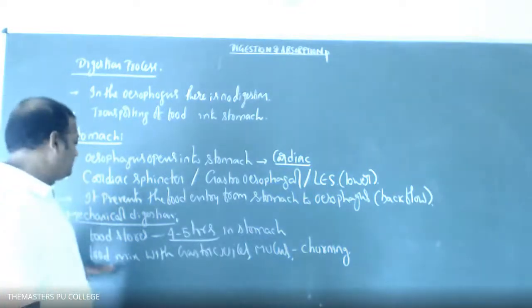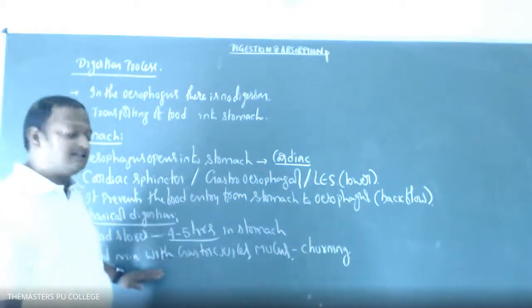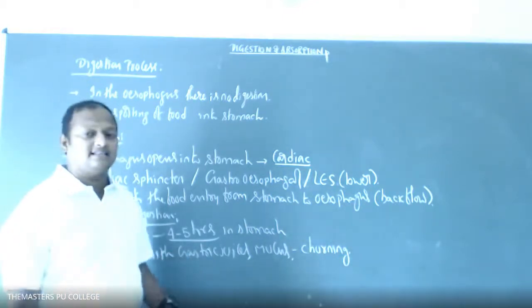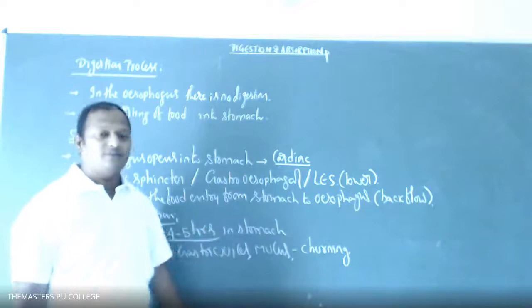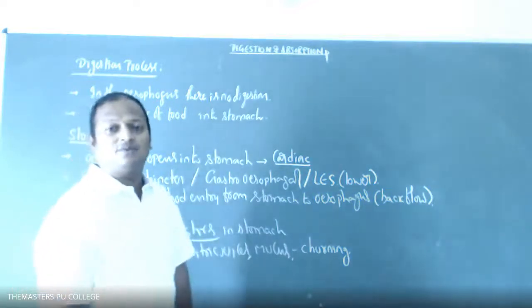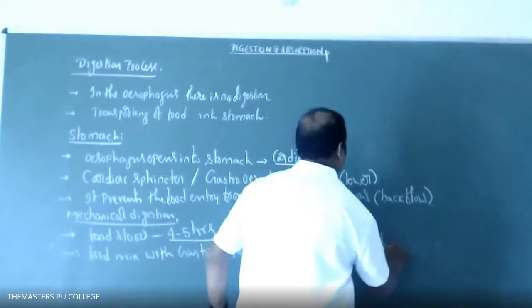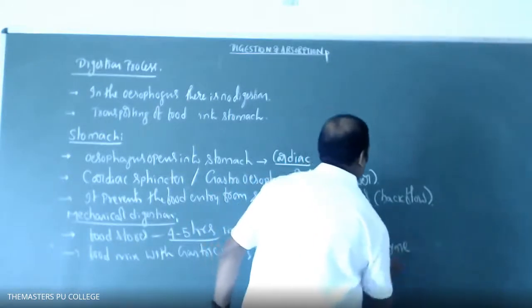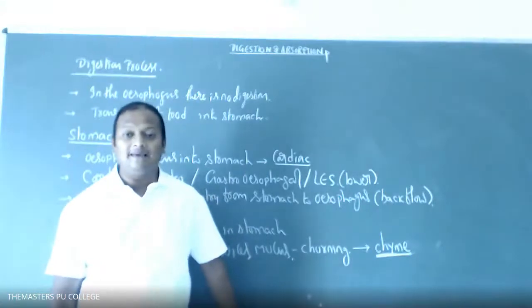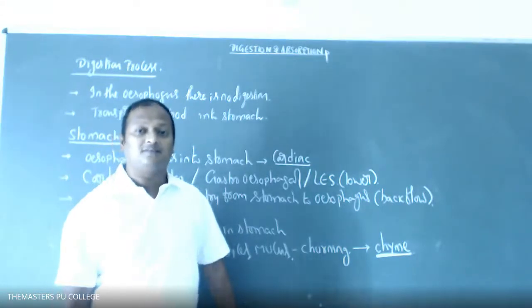So after the food is completely mixed with the gastric juices and mucus, and after the churning process, the food is called chyme. The chyme is formed in which part of the gut?